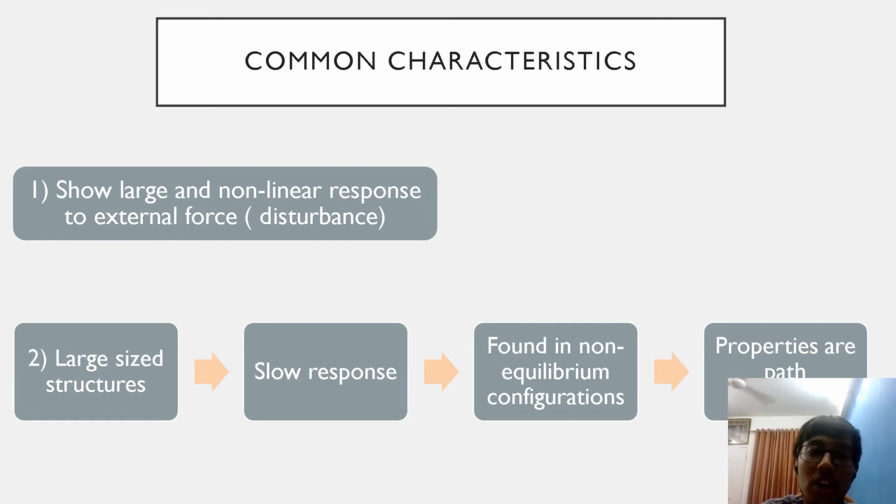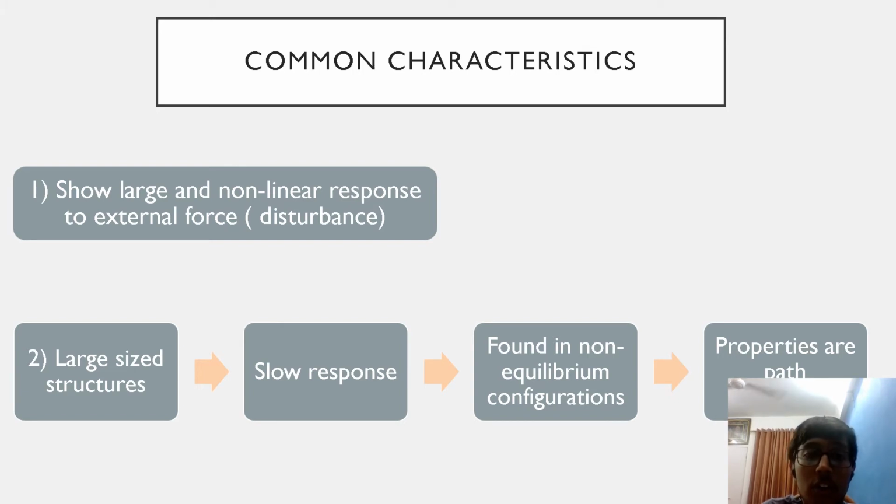Furthermore, they show a slow response to external forces because of the large size of their molecules and the inertia associated with them. Hence they're usually found in the non-equilibrium state. For example, ice cream is found in the non-equilibrium state because there are air molecules trapped inside it. In the equilibrium state, after a sufficient amount of time had passed, they would have been ejected.